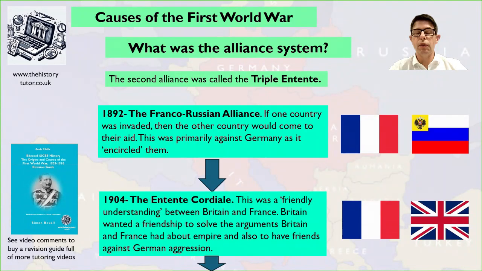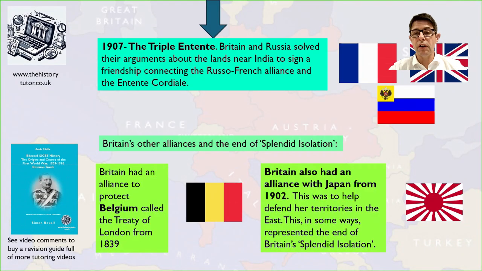We then, in 1904, get the Entente Cordiale. This was a friendly understanding between Britain and France. Britain wanted friendship to solve some of the arguments they were having with France, particularly over places like Egypt and their empire building. Germany was looking to threaten their empire building, so they were going to club together against German aggression. In 1907, the Triple Entente formed.